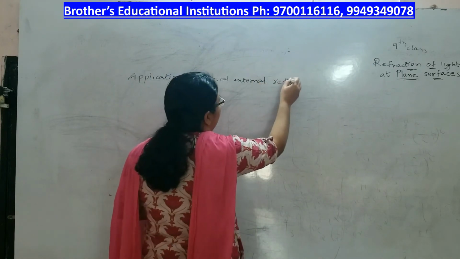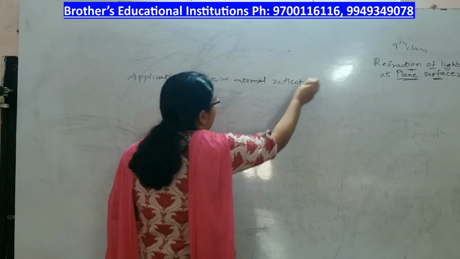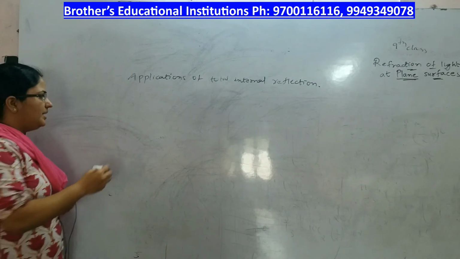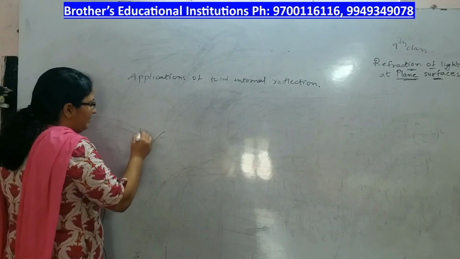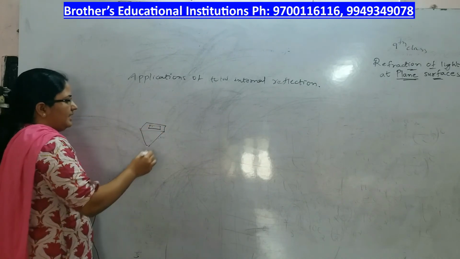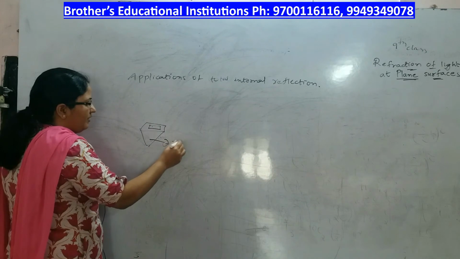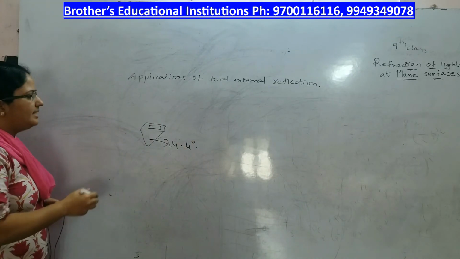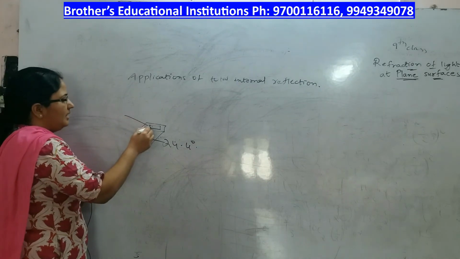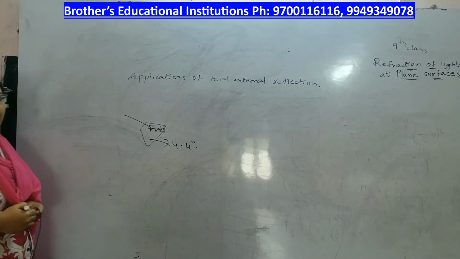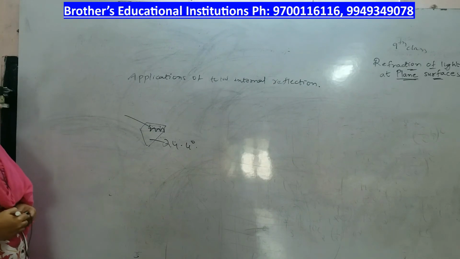If you see a diamond, the critical angle for diamond is only 24.4 degrees, because of which the light falling on the diamond undergoes total internal reflection, and that is the main cause of the brilliance of diamonds.